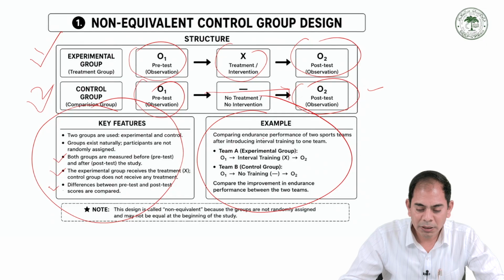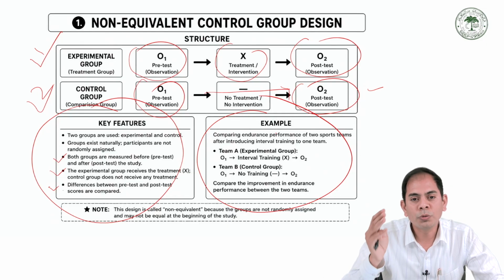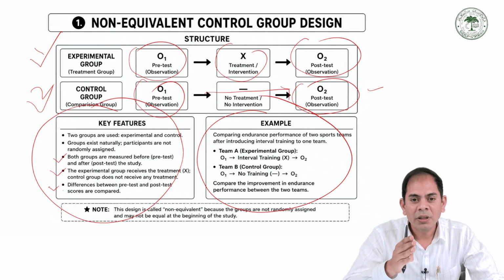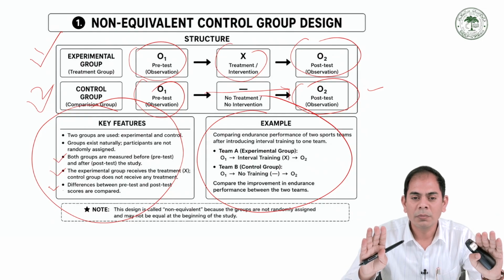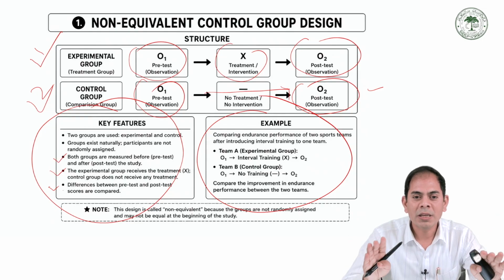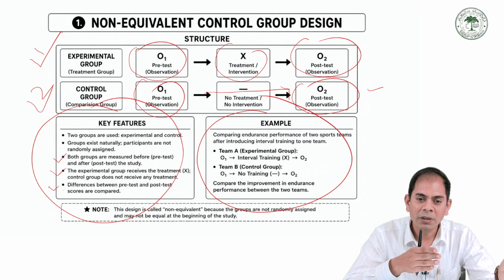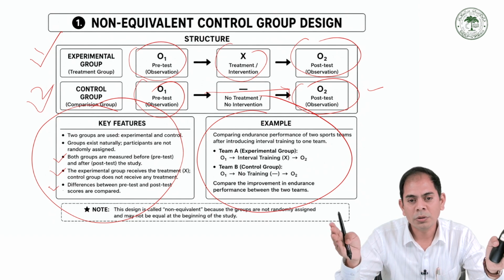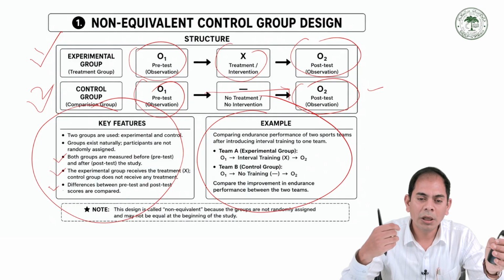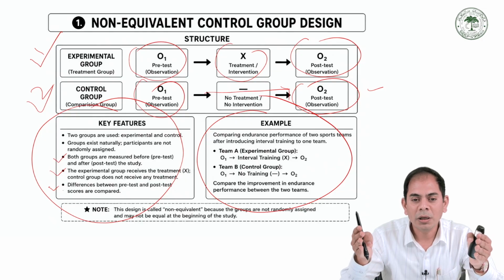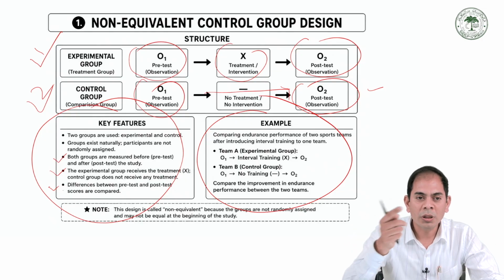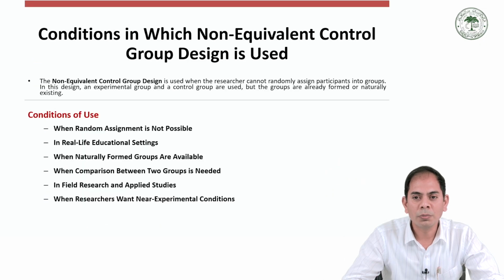For example, comparing the endurance performance of two sports teams after introducing an interval training program. We have two already defined teams, with no random assignment. In one group we give the interval training and record the pre and post data, and in team B we do not give any kind of treatment and record the pre and post data. After that, we compare the improvement in endurance performance between the two groups. This is also called the non-equivalent control group design.